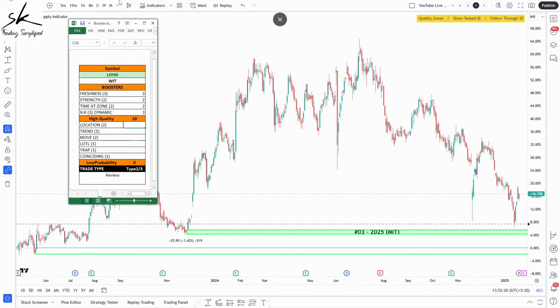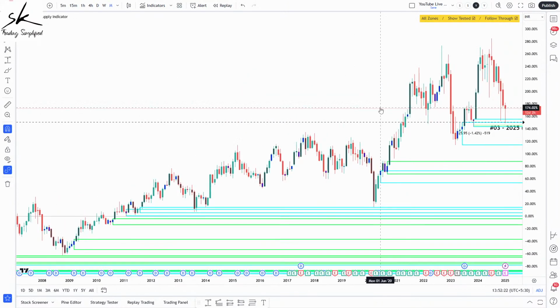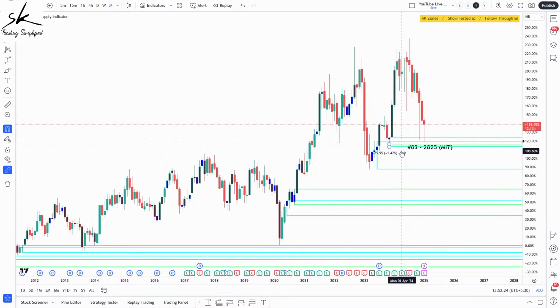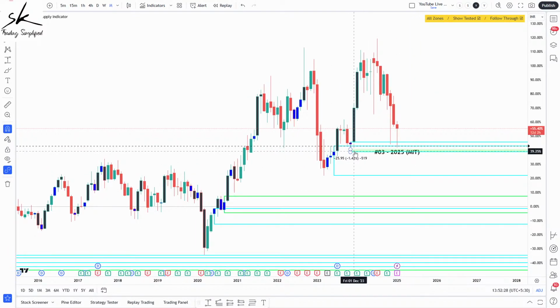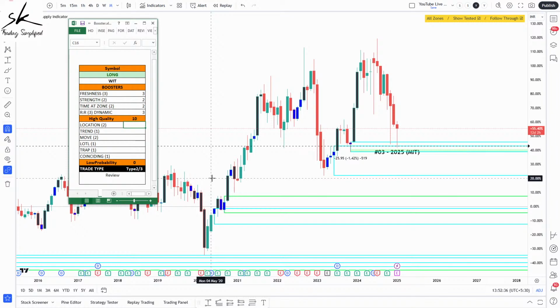Now talking about location, you will see that we are also planning this trade at the best location. We have a monthly zone and we are deeply inside of it. So you can see it was a monthly zone, it was a weekly zone. It's just that prices did not go pretty deep for us to get a fill, which is why the zone is still fresh for us. So we'll give it a score of 2, because we are at the best location. At best location, trends become irrelevant. Doesn't matter whether you're in an uptrend, downtrend, or sideways, all 3 of them will get a score of 1.